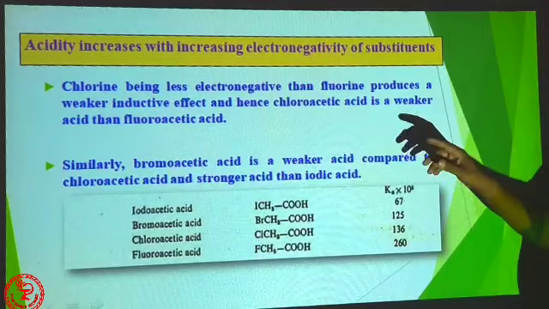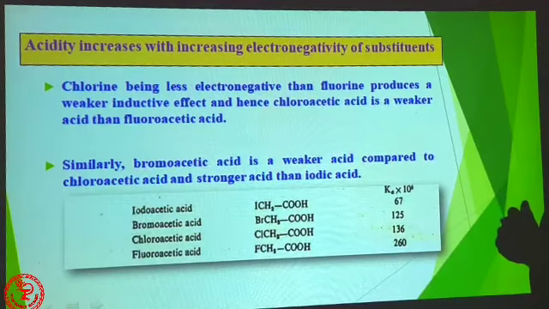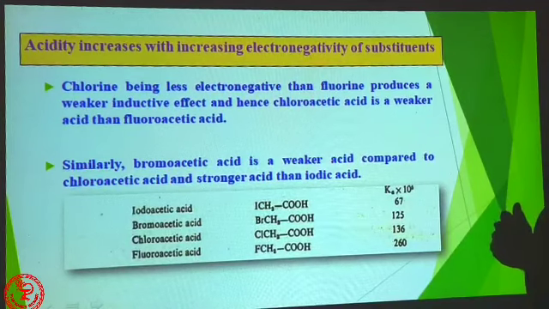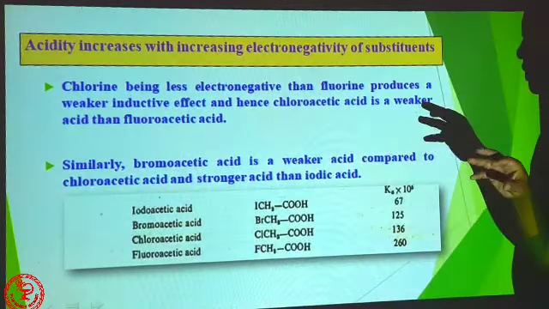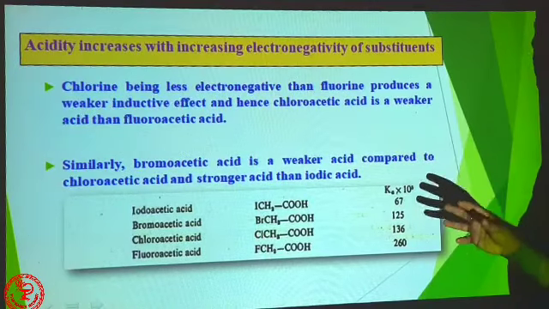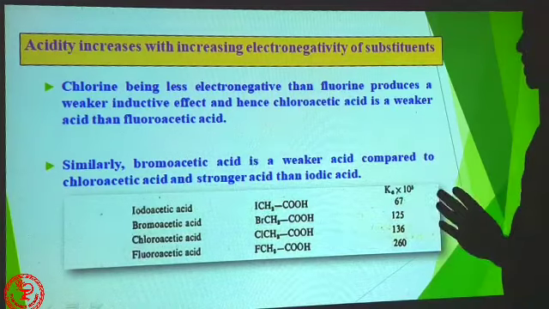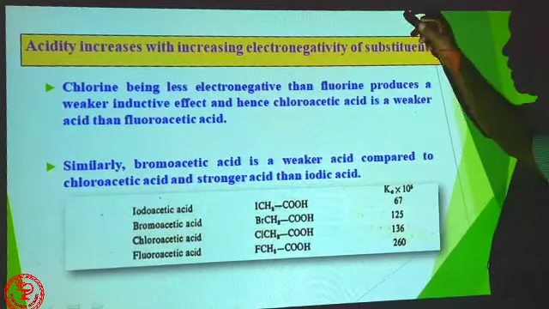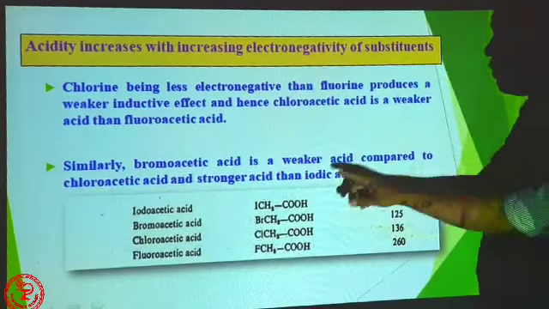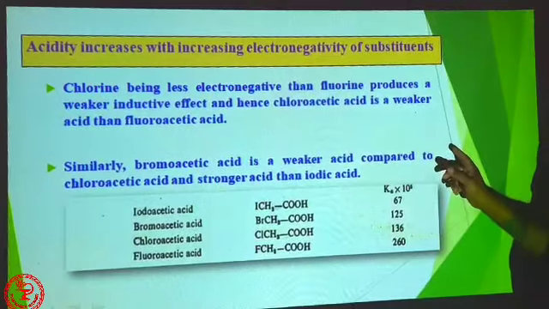Next, acidity increases with increasing electronegativity of substituents. Okay, what is electronegativity? Electronegativity means the tendency to attract the shared pair of electrons towards itself. Okay, so in a group, fluorine, chlorine, bromine, iodine, they are present from top to bottom in the periodic table.